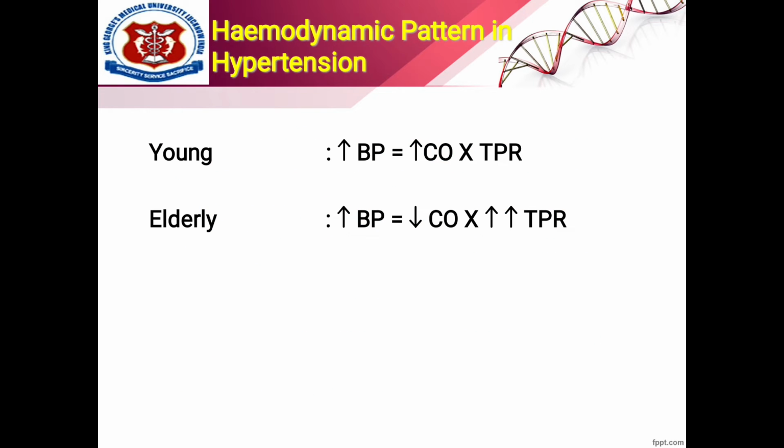Now, here we have the hemodynamic pattern in hypertension. Here we see the ratio between young and elderly. In the young, you can see that if the blood pressure is high, CO goes up, and it is multiplied by TPR. In the elderly, if the blood pressure goes high, the CO ratio goes down and is multiplied by the increased TPR.